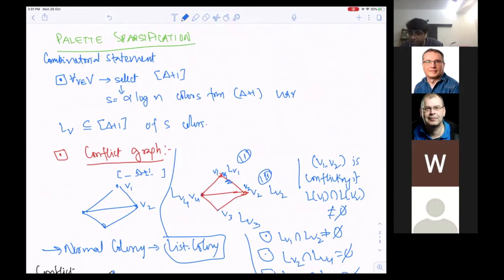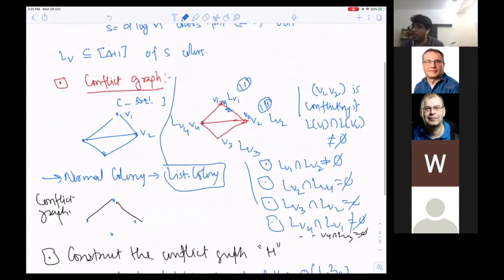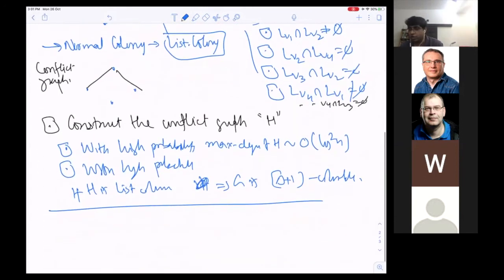And now what are you saying? Consider the conflict graph. If you are able to list color the conflict graph, then definitely G is delta plus 1 colorable. But with high probability, if G is delta plus 1 colorable, then H is list colorable.